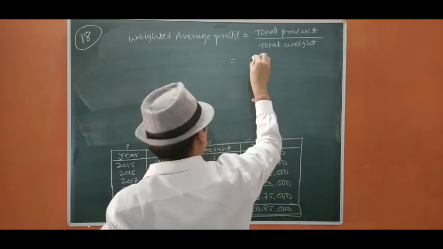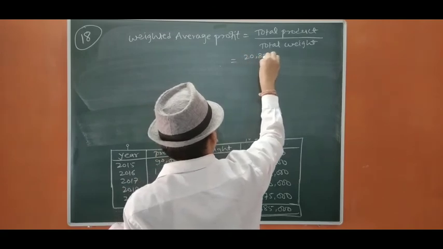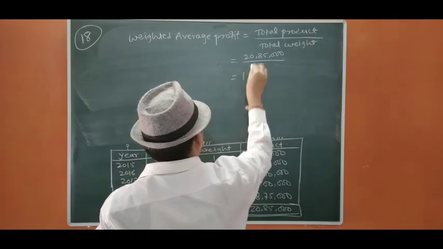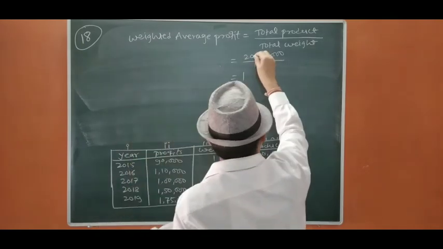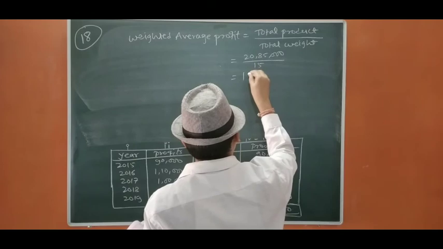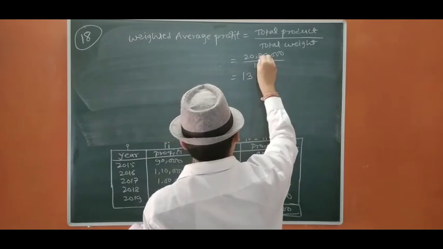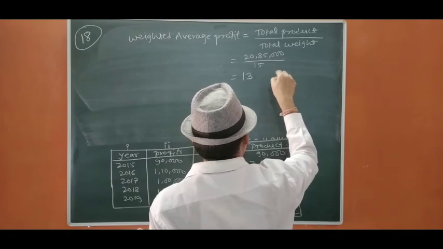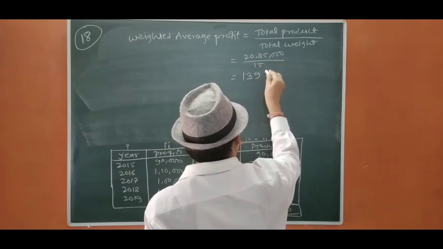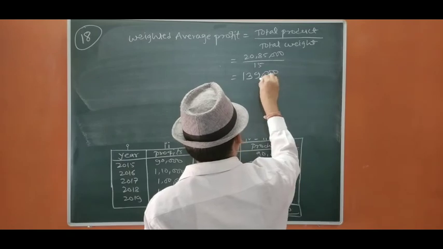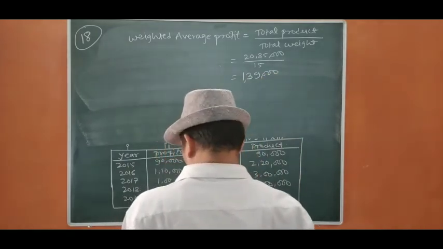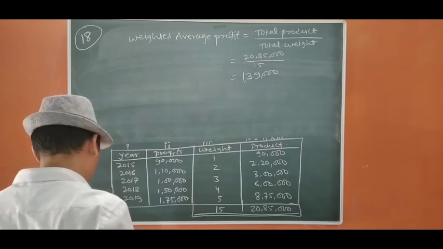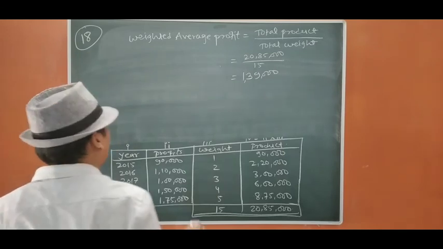It is 20 lakh 85,000 upon 15, which is 1,39,000. Okay, now I think there is no other information given, so we are going to find out the firm's goodwill.